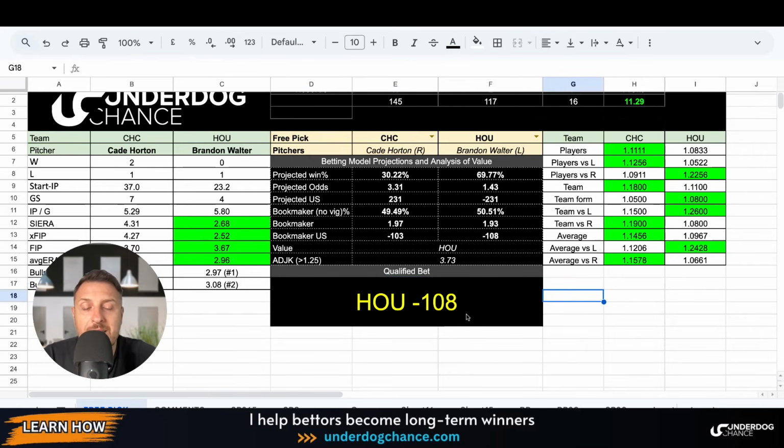So Houston money line, and I also have Houston first 5 innings, both 2-unit plays. This is very rare. The 2-unit plays are the best plays that I make, which means that this is the biggest discrepancy between my numbers and the bookmakers' numbers. Okay, so that's it for me today.